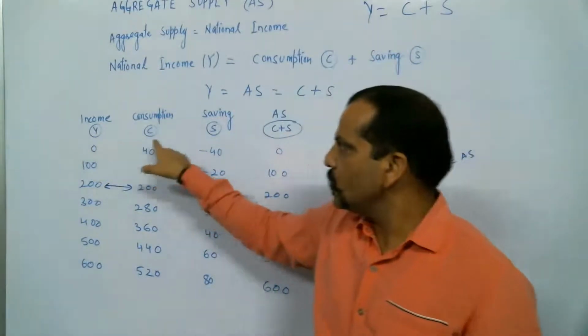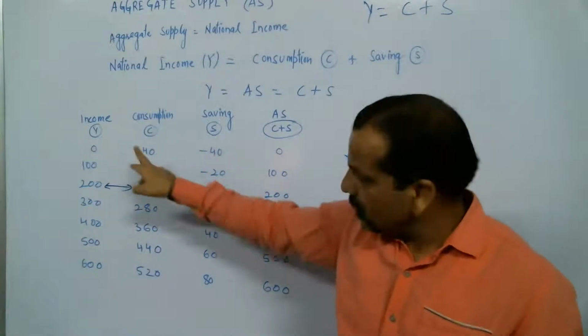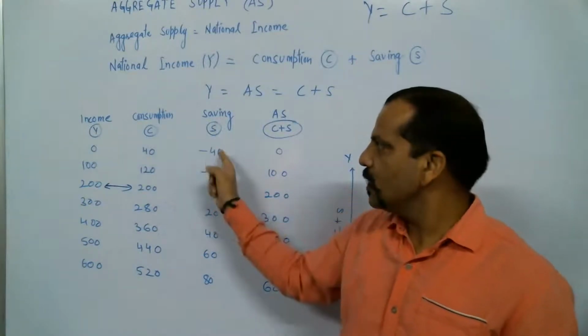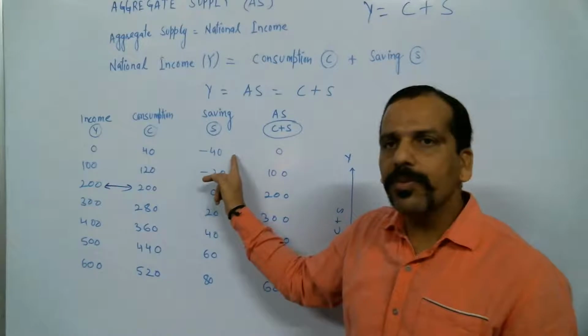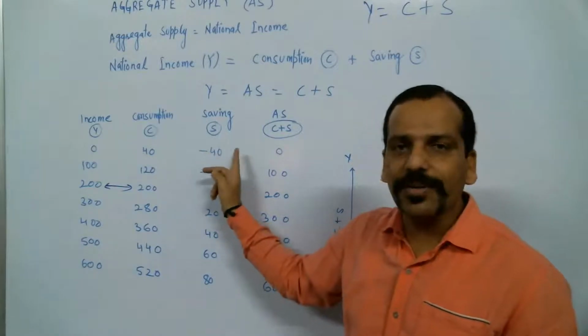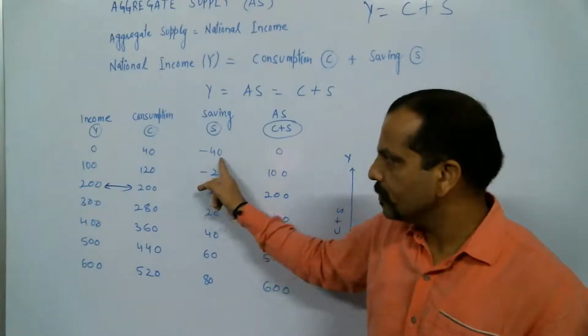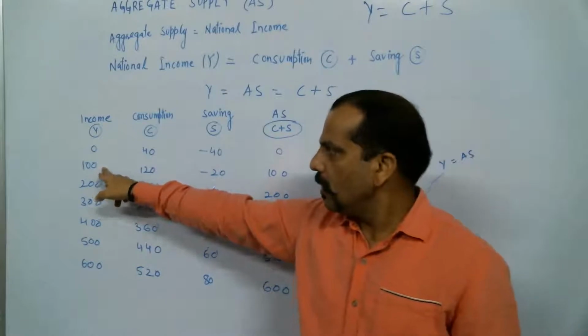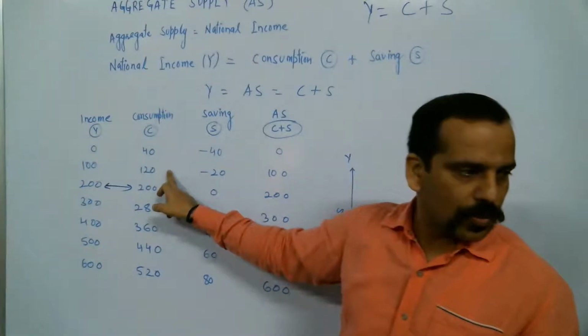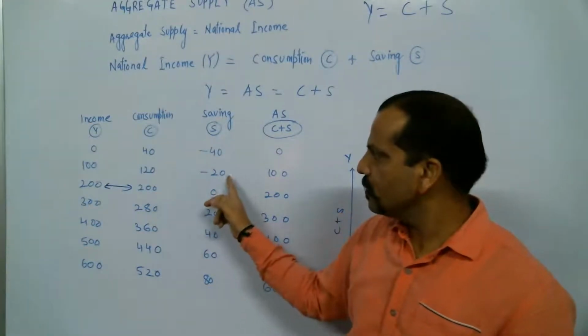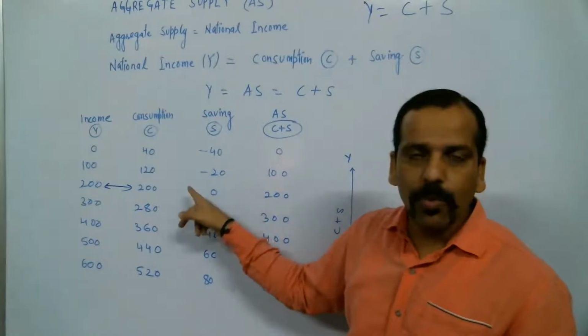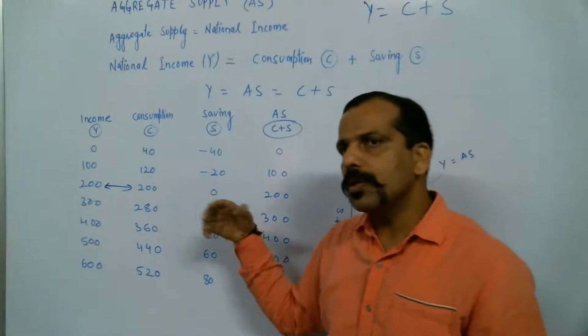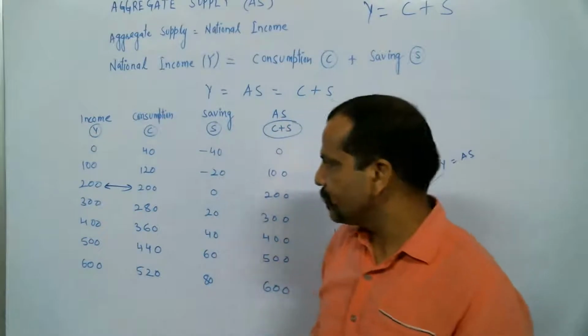So when income is zero and consumption is there, your saving would be negative. So minus 40. Income 100, but consumption is 120, so savings is minus 20. Either you borrowed or used your past saving.